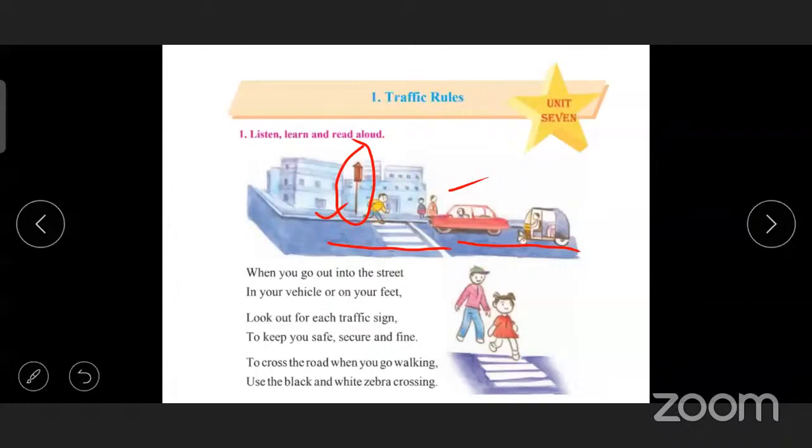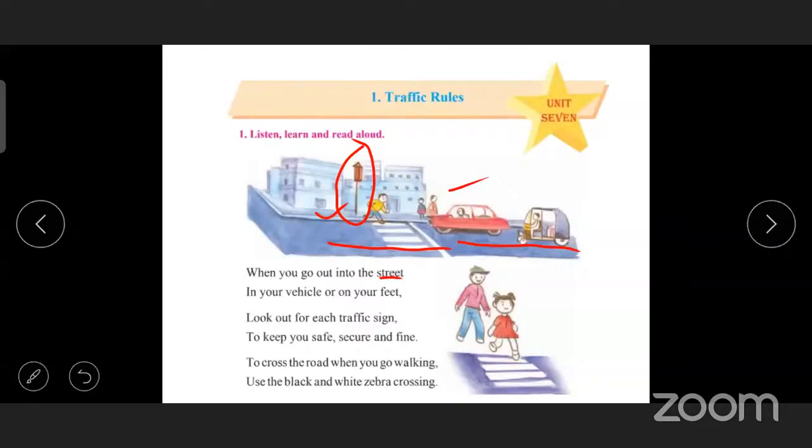Okay, now, when you go out into the street in your vehicles or on your feet. Street means road. The word street is related to the road. When you're going on the road, in your vehicles or on your feet, look out for each traffic sign. You should look at each traffic sign. When you're going into the road, you have to see first if there is a traffic sign to keep you safe, secure, and fine.